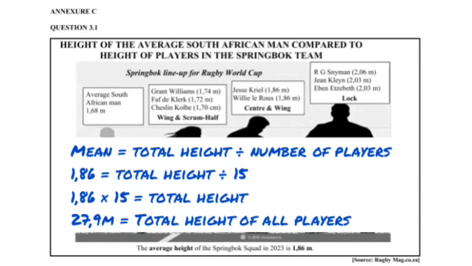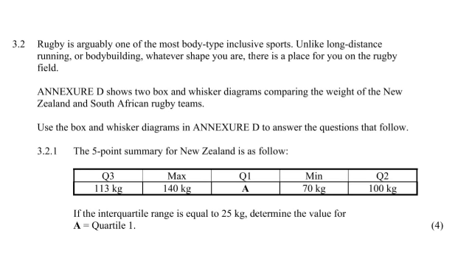How we usually find this amount is you will take the heights of all players and add it together. But you can see from the information we've been given 8 players, not 15. So how would we have found the rest? That's why we have to use this formula.